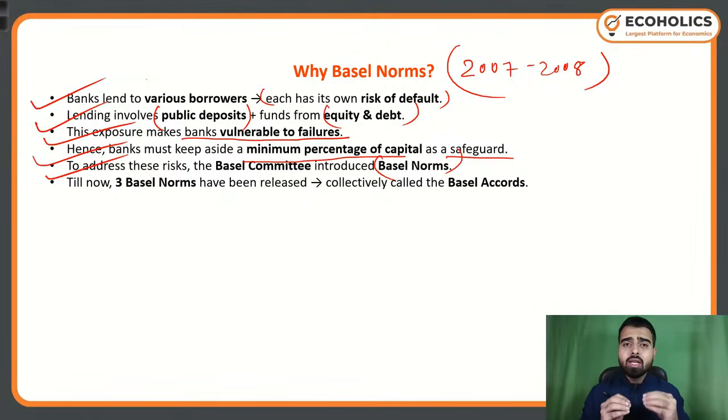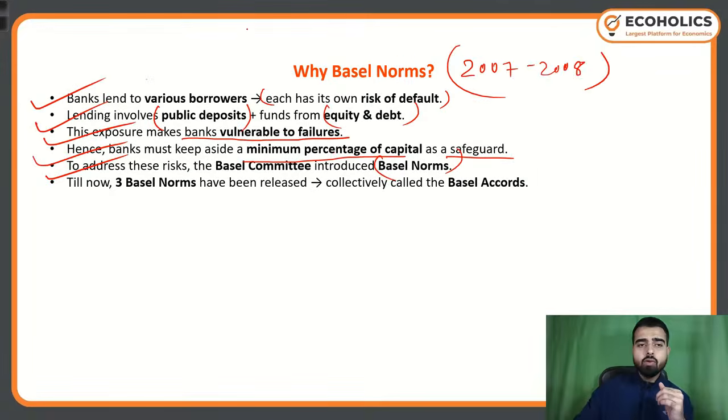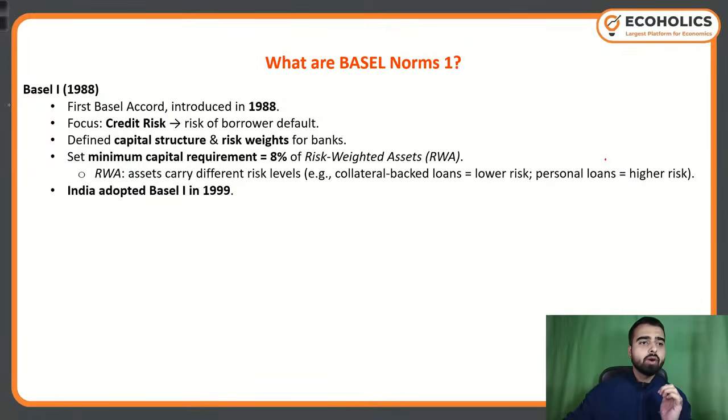So on the same note, these Basel norms talk about the minimum percentages of capital that is required to be there with any banking entity to absorb any kind of financial crisis or any kind of liquidity crunch or any kind of issues that may happen in future. As of now, we saw that three Basel norms have been released till now. Now let's see the first, Basel norm 1.